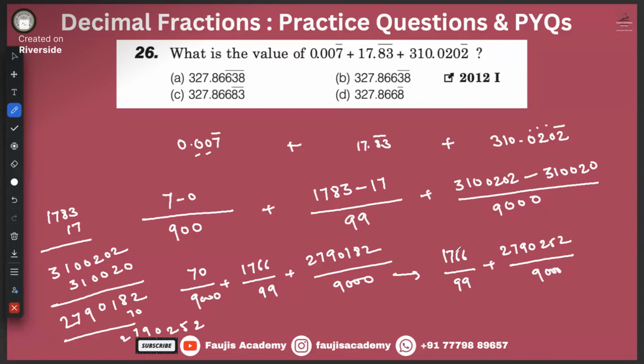1766. Is it divisible by 11? No, it's not divisible by 11. Should we get it going? In that case, 7 plus 6 is 13 and minus 7. You see, a decimal fraction problem can also be problematic, right?